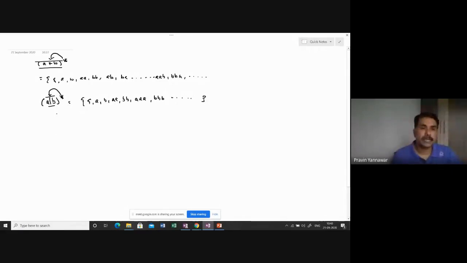Now if the next regular expression is (A+B)*A, then in this case the words are A, then AA, BA, or AAA, BBBBA, and so many so forth.